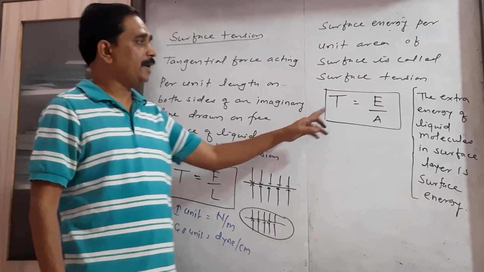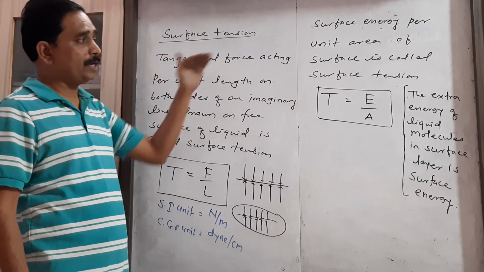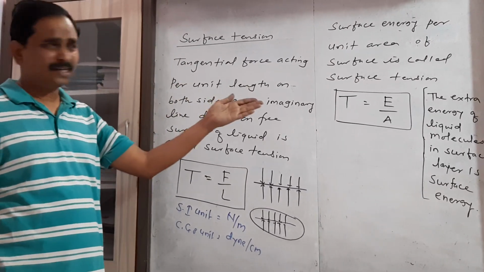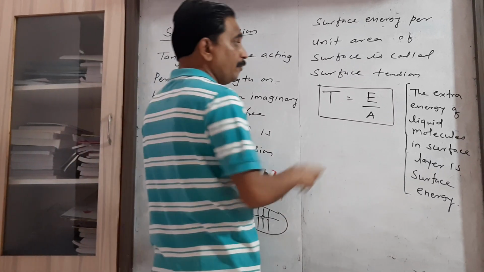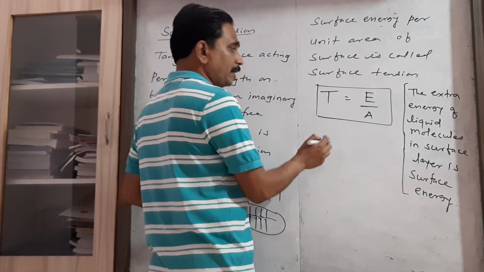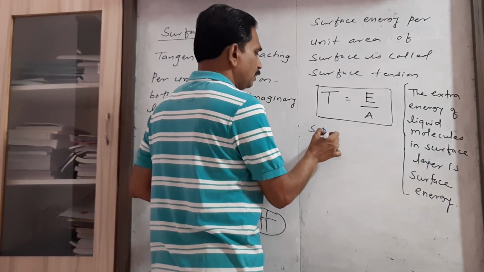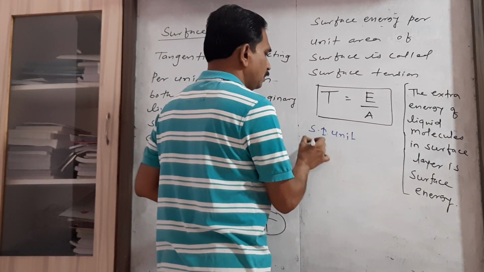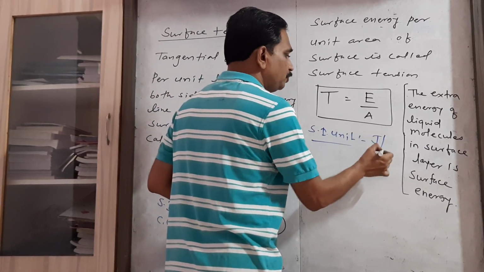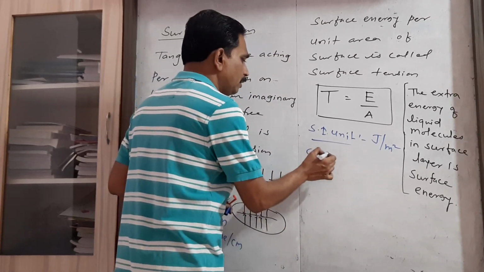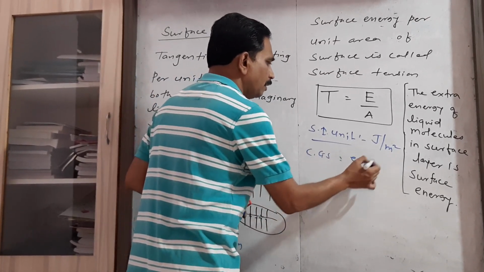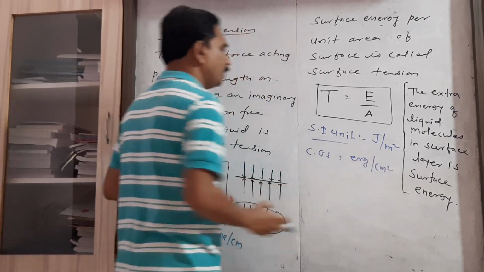It is denoted by T equal to E by A, where E is the surface energy and A is the area. From this formula, the SI unit for surface tension is joule per meter square, and the CGS unit is erg per centimeter square.